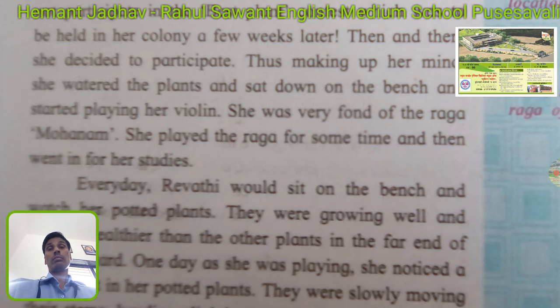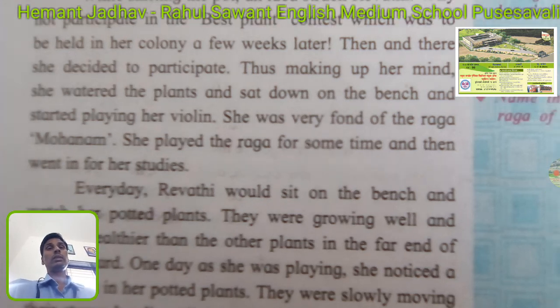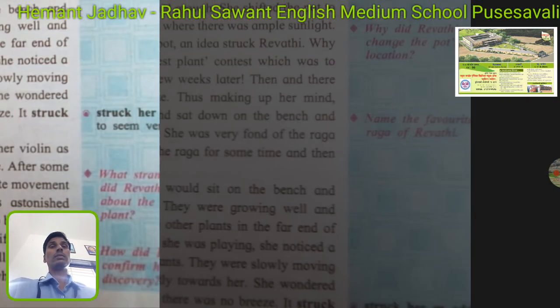There are even some ragas which convey the impact of morning, evening, afternoon, anger, or happiness. So different kinds of ragas are there. She liked Mohanam, so she played that raga for some time, and then she went in for her studies.